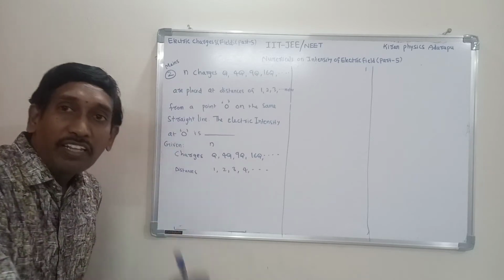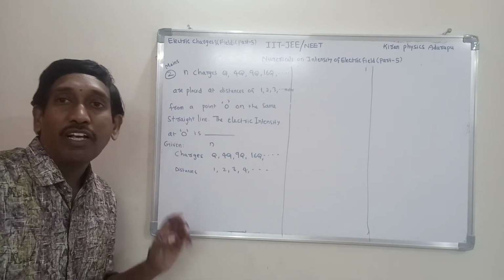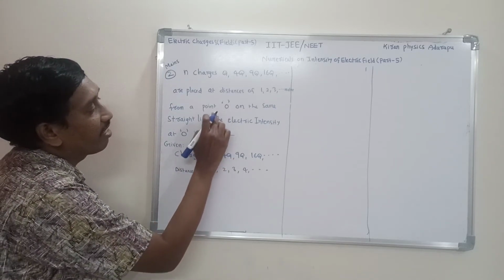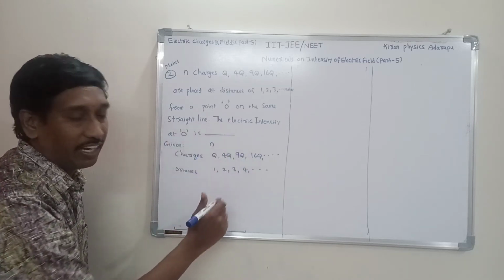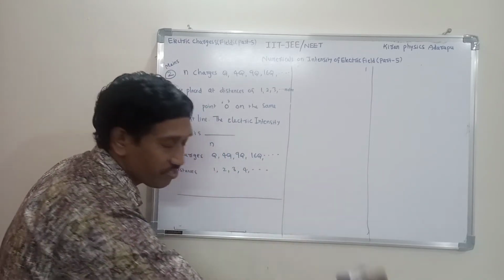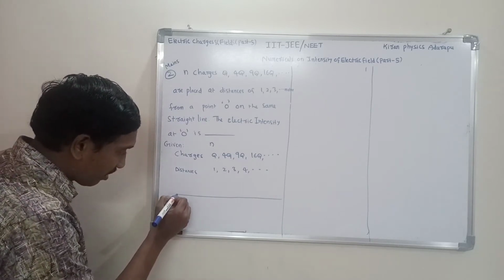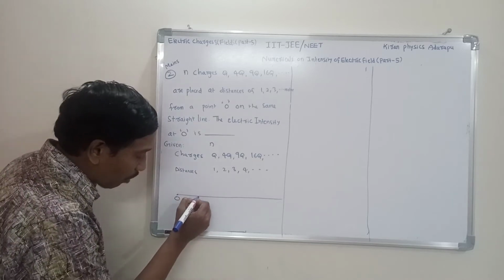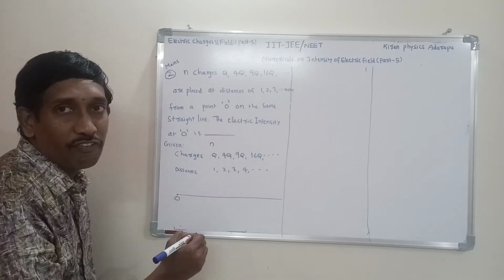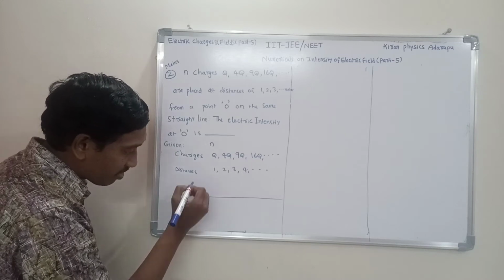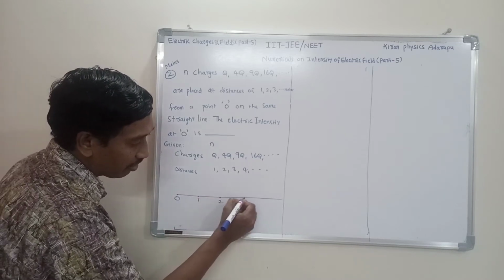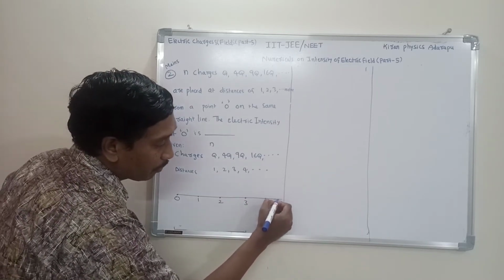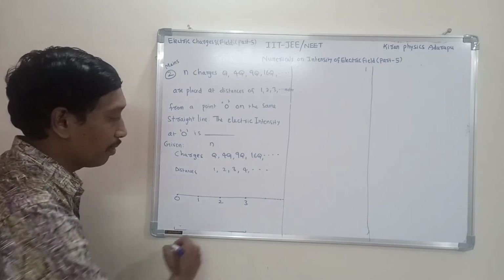I want to explain this question by drawing an imaginary diagram. First draw the imaginary diagram. From the question we understand we need one straight line. Suppose I consider this is one straight line. On this straight line, O is one point here. So here we have to consider distances 1, 2, 3, 4. For example, this is a distance of 1 meter, this is 2 meters, this is 3 meters, this is 4 meters, and so on up to N charges placed here.